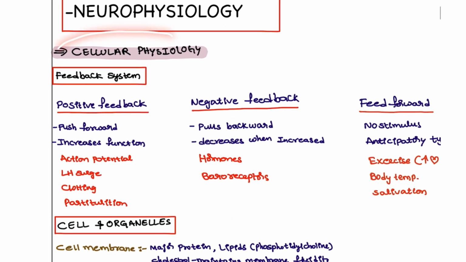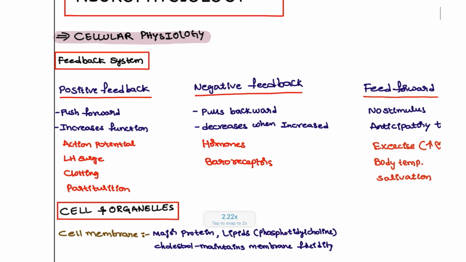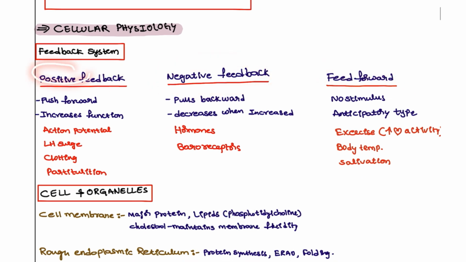First, we are going to discuss cellular physiology. In cellular physiology, you have to remember the feedback mechanisms. There are three types of feedback mechanism: positive, negative, and feed forward. What are these? Positive feedback means push forward. For example, some function is going to happen, and you are going to increase that function to finish the process. For example, action potential, labor surge, clotting, parturition. All these, what we are going to do is push to increase that function.